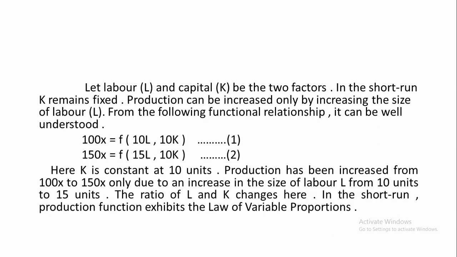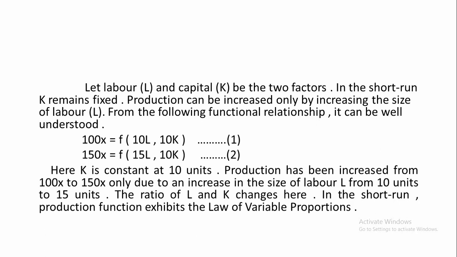See below, a functional relationship is given. It can be well understood with this relationship. 100x, that means X is the product. 100 units of X is produced with 10 units of labor and 10 units of capital.